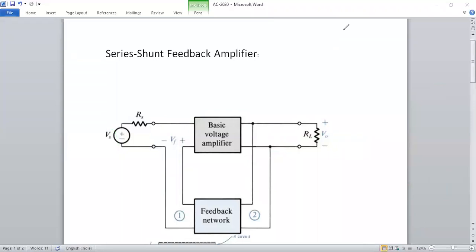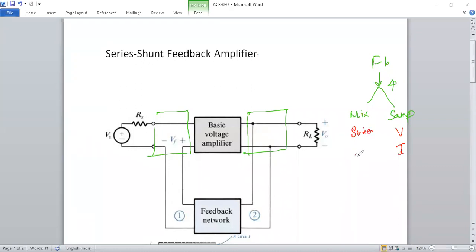So based on mixing and sampling, the feedback network is further classified into four types. Sampling means you may take voltage sampling at the output side, V, or you may sample the current, I. Based on that, the input side may have series mixing or shunt mixing.